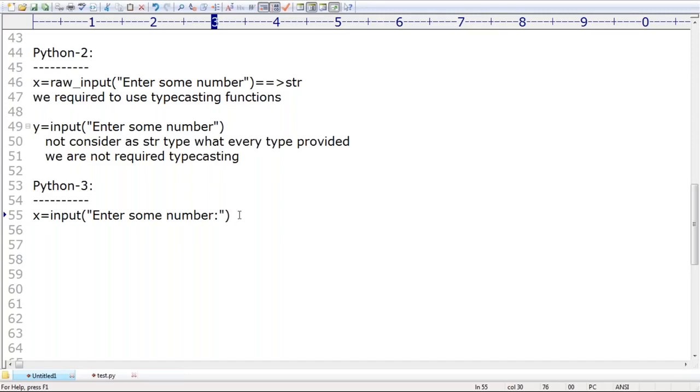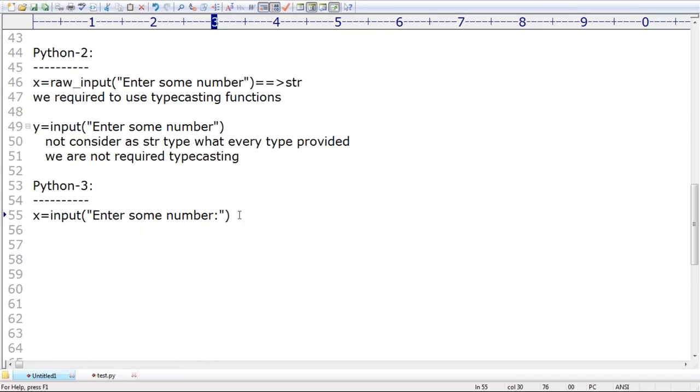Without typecasting, you can't use it, because if it is a string, how can you use it as numbers? That's why typecasting must be required. Then why did they keep this type of extra effort? Because out of 100 times, 99% of the times our hand is always going for string only. That's why the Python people give priority to the string concept. Remember. Clear? Are you able to understand?